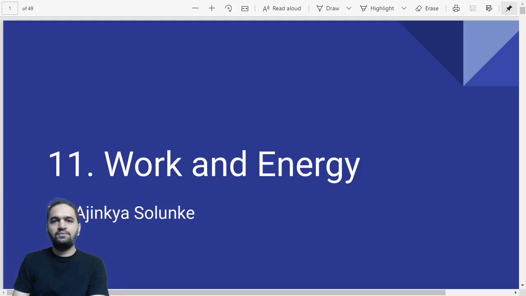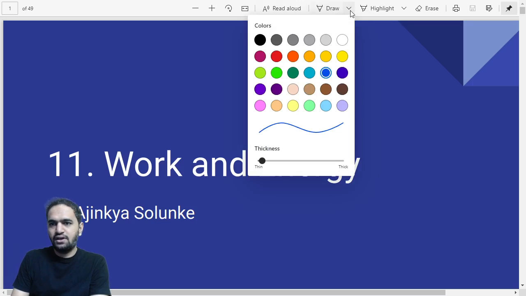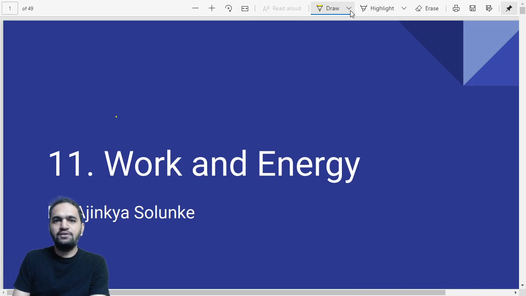Okay, welcome all in this new session. We will start with work and energy. This is one of the 11th chapter of class 9th. Let us begin. This is from physics section and we are going to start today, that is work and energy. We'll try to complete this topic today itself so that you will have ample amount of time for revision purpose.